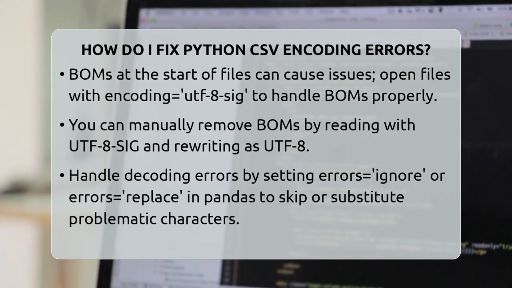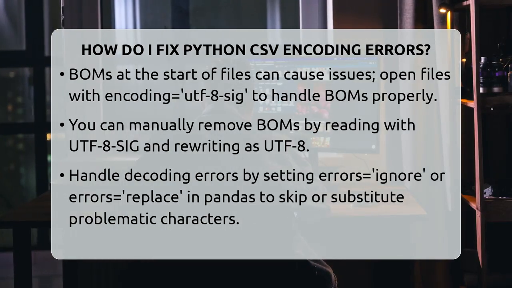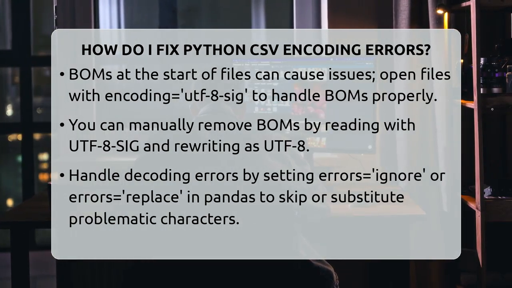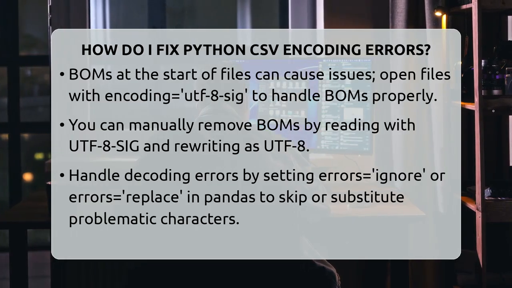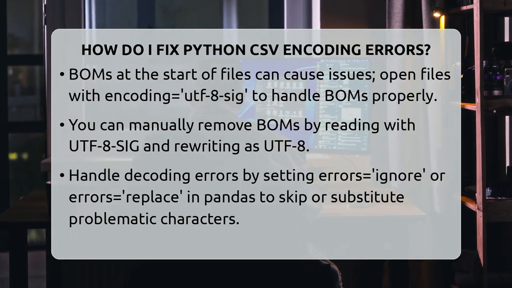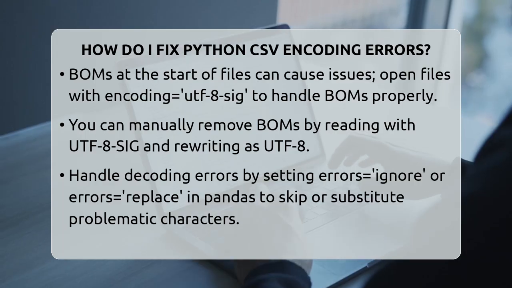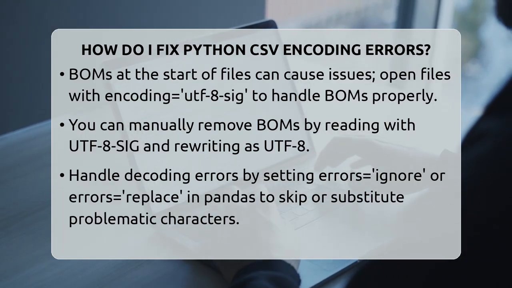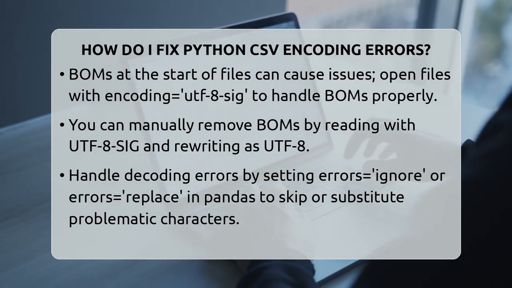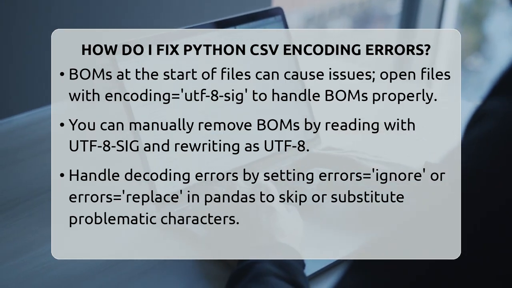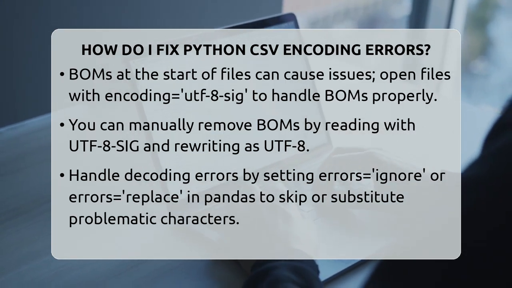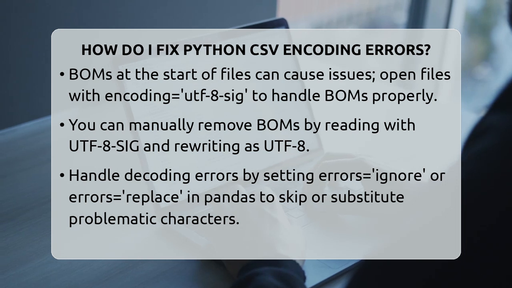If you still encounter errors, you can tell Pandas to ignore problematic characters by setting errors equals ignore or errors equals replace. Using errors equals ignore skips characters Python cannot decode, while errors equals replace substitutes them with a placeholder. This is useful if you want to keep reading despite some corrupt characters.